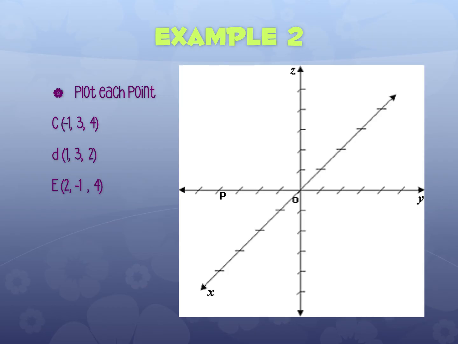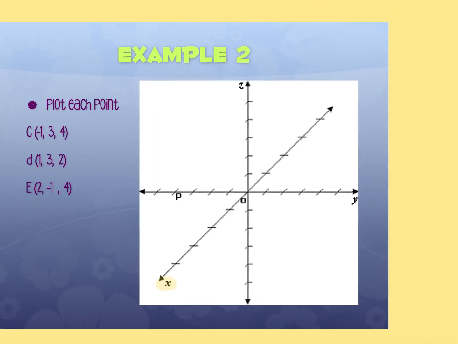All right, plot each point. And again, what I would ask you to do is give yourself those little scoops to count the up so that I see how far you intended to go. And there's no lines this time, so try to move parallel to your axes to get to those points. Notice the x is at the front, the y is at the side, and the z is at the top.